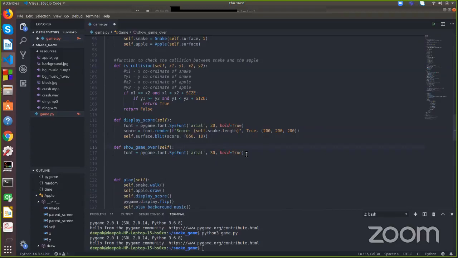Okay. Now let's render the text over the screen. Font dot render. We will write that the game is over and we will display the final score of the player.